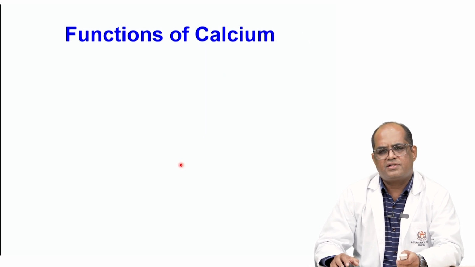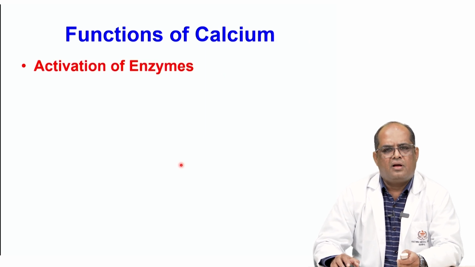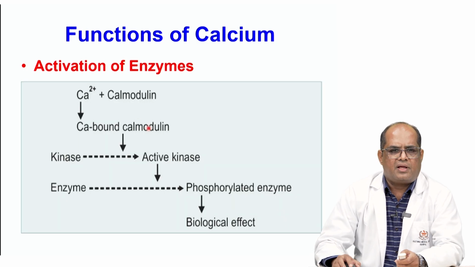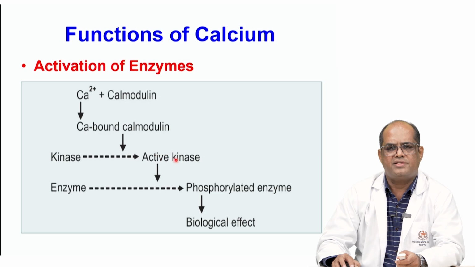Coming to the functions of calcium, one of the important functions of calcium is activation of enzymes. Here the calcium and calmodulin complex will convert inactive kinases into active kinases, and this active kinase will convert an inactive enzyme into a phosphorylated form of the enzyme.